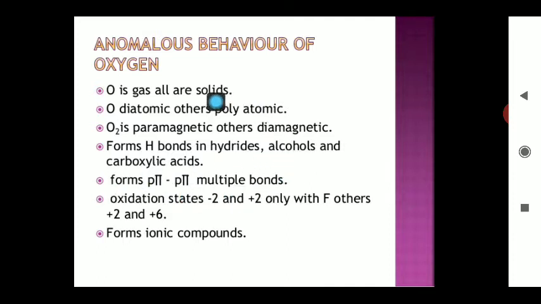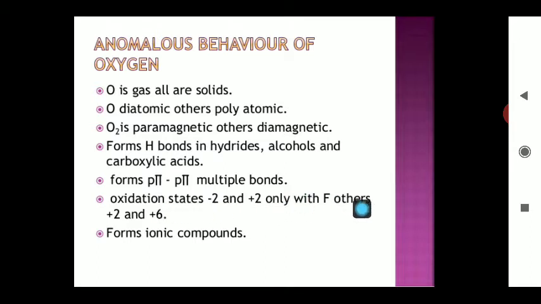Among all the group 16 elements, only oxygen is able to form multiple bonds while all other elements form single bonds. The oxidation state of oxygen is -2 and may be +2 in case of fluorides, and may be +2 and +6 in the other members.